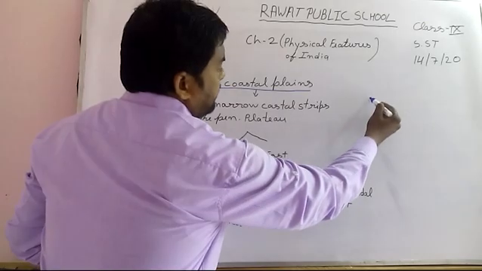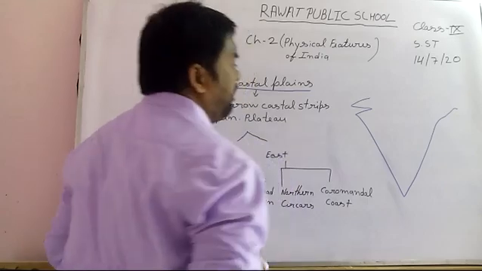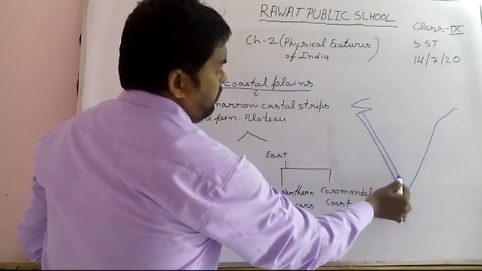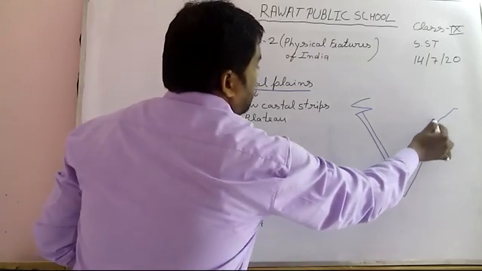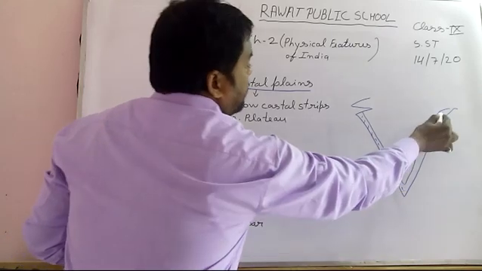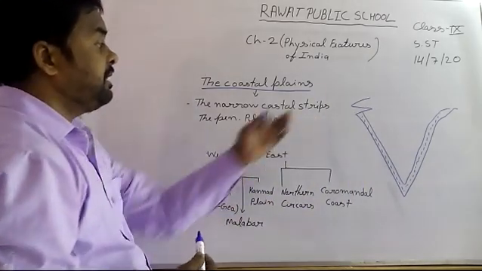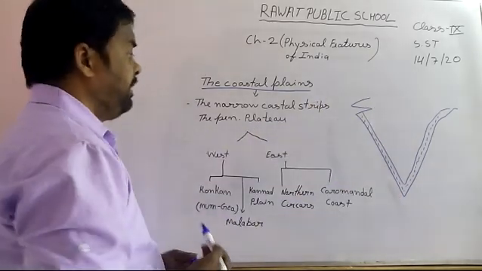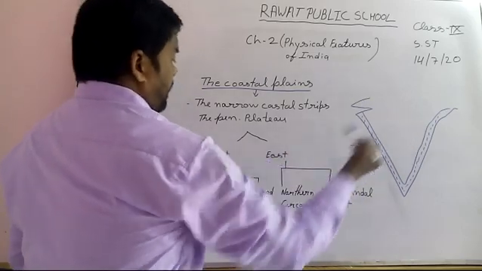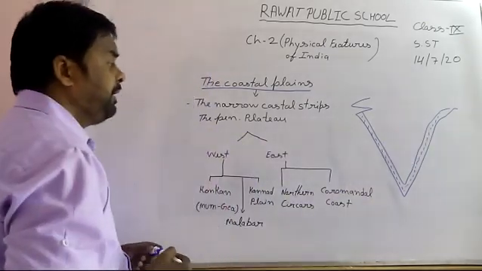It means this is the coastline of India, and this narrow plain is called the coastal plain area of India, a narrow strip valley of the peninsular plateau.